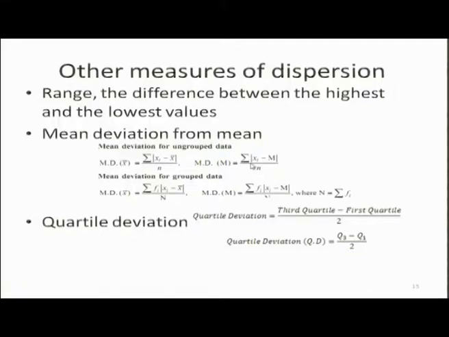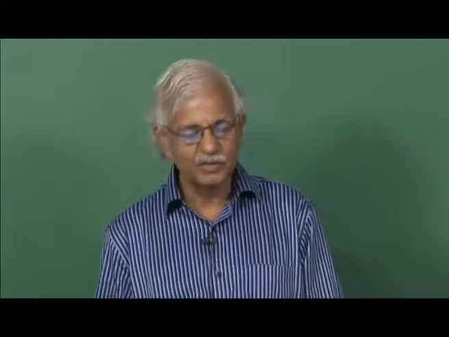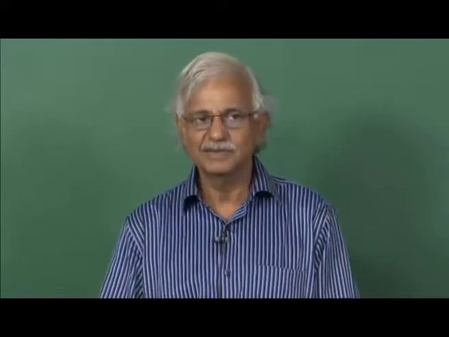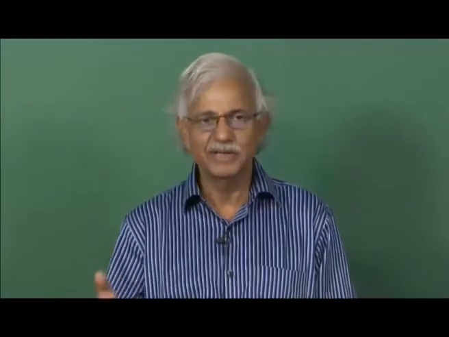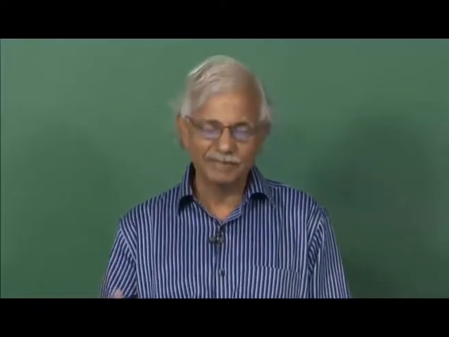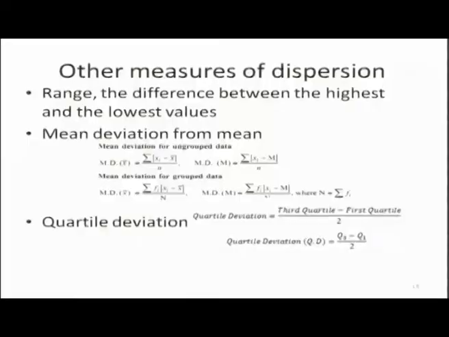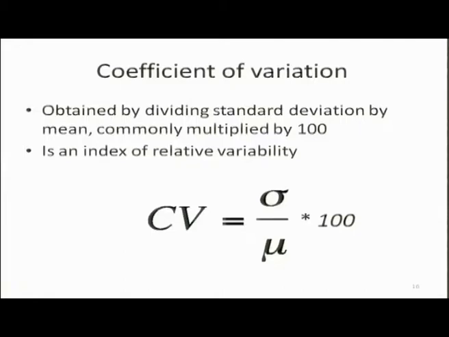The mean deviation from mean will have the same dimension as the dimension of the variable, but variance will have a different dimension. That is why we calculate standard deviation as square root of variance, so that we have a measure of variation which has the same dimension as that of the variable. We also have quartile deviation, third quartile minus first quartile divided by 2.